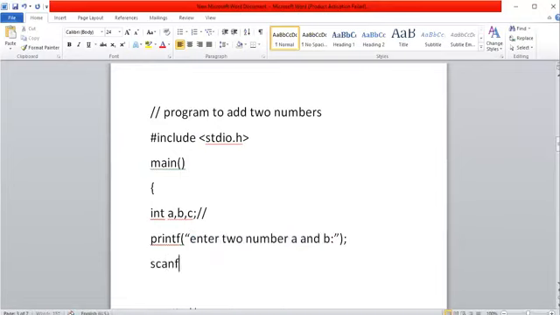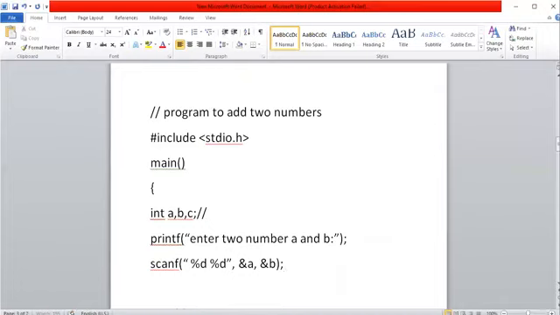By using scanf, I can read the values. How many values do I require? Two values, and both are of type integer, so use two %ds, because %d is used for reading integer numbers. Once you declare these three variables, the compiler automatically allocates three different cells to A, B, C. Through this statement I can enter two numbers, one is A value, another is B value. I must provide the address of A and address of B here, represented as ampersand A and ampersand B.